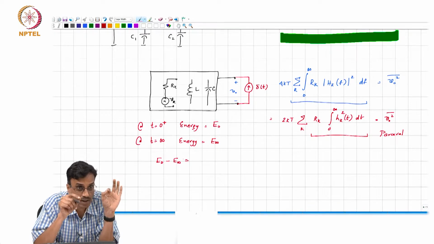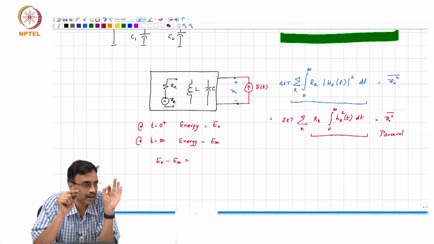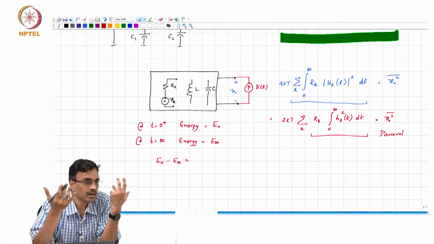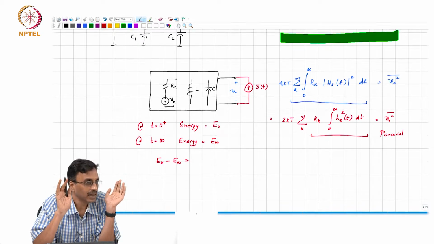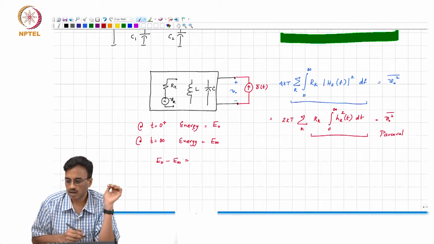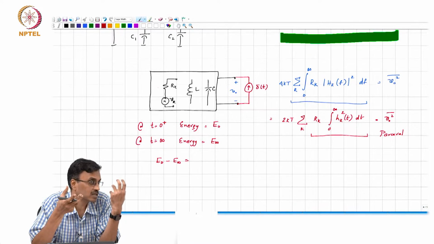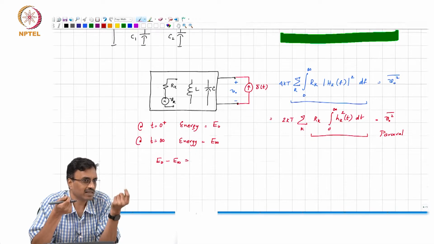E0 minus E infinity, which is a positive number, right? Which has got dimensions of energy, right? Must all have been dissipated in the resistors, correct? And what comment can we make about the energy dissipated in the resistors? What is the power in the resistor?